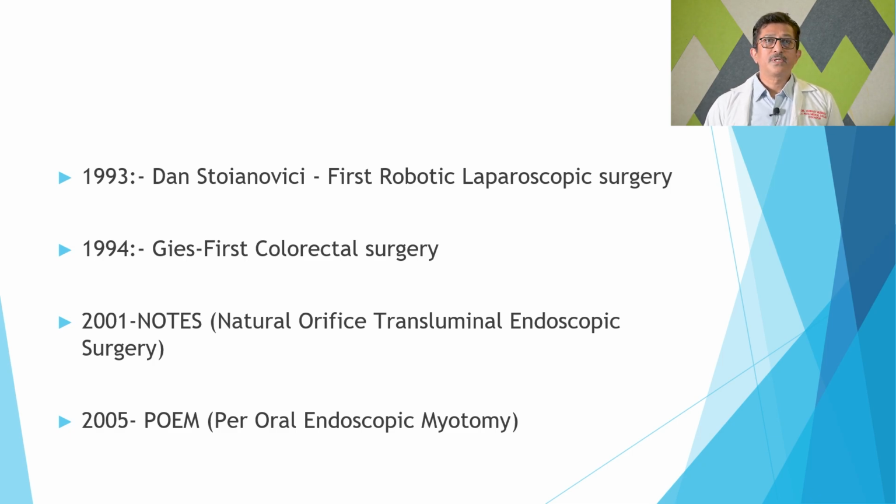In 2001, another minimal access procedure, NOTES, natural orifice transluminal endoscopic surgery, was introduced, and in 2005 came POEM, peroral endoscopic myotomy, which was done for achalasia cardia. This is how it has developed over a period of time, and this modern technology is part and parcel of our surgery.